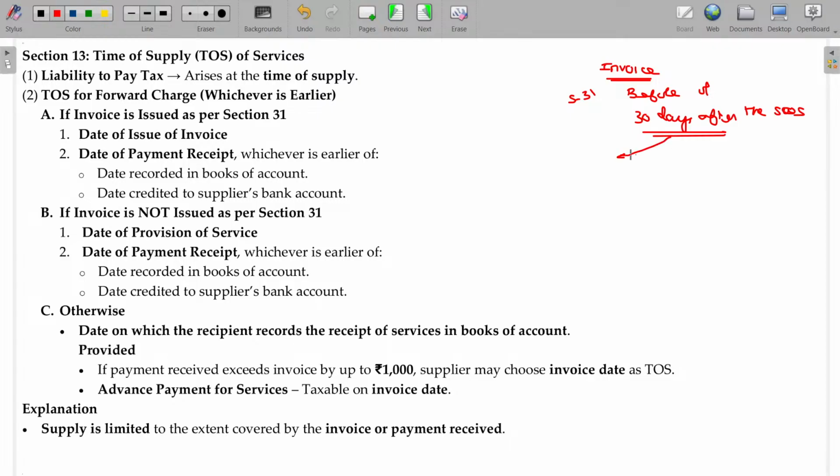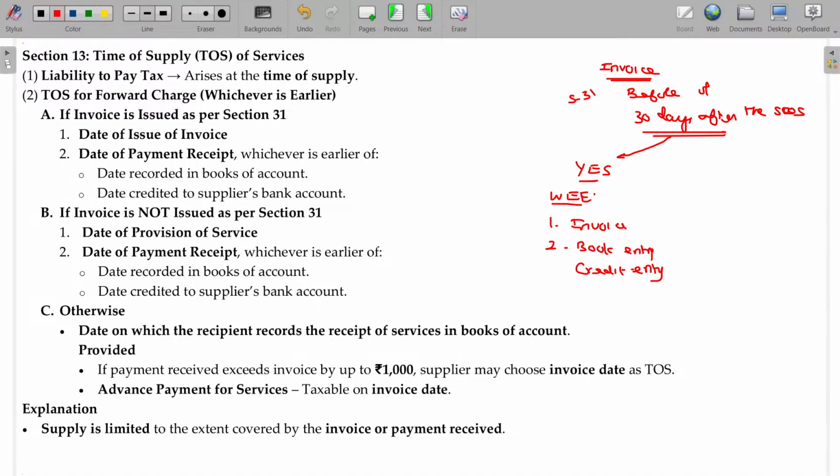Now, the question is: yes sir, he has done as per the requirement of section 31. Then whichever is earlier of the invoice date and, second, the payment receipt date, book entry and bank credit for collection.